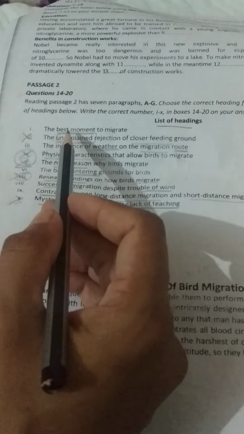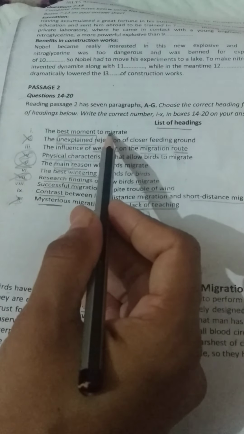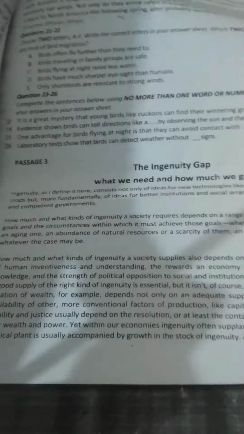Okay, the best moment to migrate. Its answer is, as I said, this means accurate weather forecasting and favorable winds. It means for the 19th question, our answer is 1, the best moment to migrate. Move to the last question of today's video. It is paragraph G. Read paragraph G.